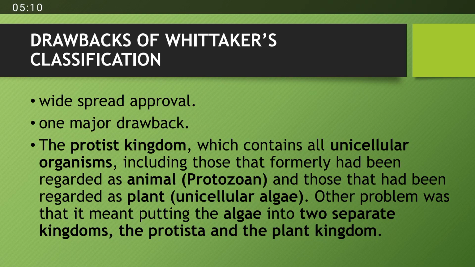But because of major drawbacks, it was rejected later. The protist kingdom contained all unicellular organisms, including those formerly classified as animals and those classified as plants, meaning unicellular algae. So unicellular algae and protozoa, which were earlier classified as plants and animals, were both placed in the same kingdom, the protist kingdom. The other problem was that the same kind of living organism, algae, was placed into two different kingdoms, Protista and the plant kingdom.